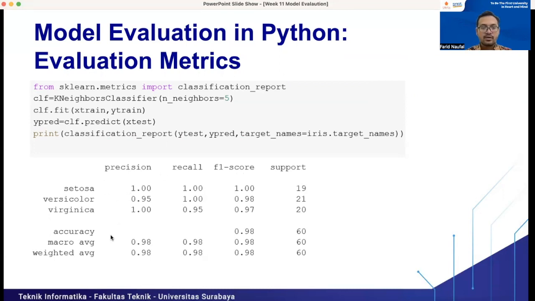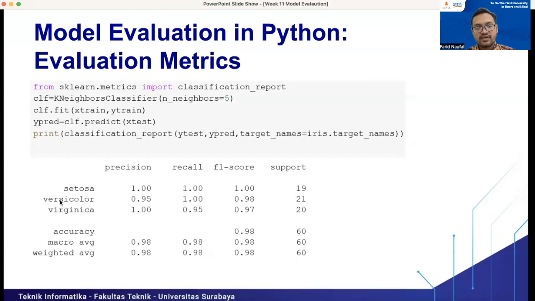Then we can also get the average for each metric. The accuracy is 0.98, 98%. The recall is also 98%. The F1 score is 98%. And this one is precision, recall, and F1 score for each class.